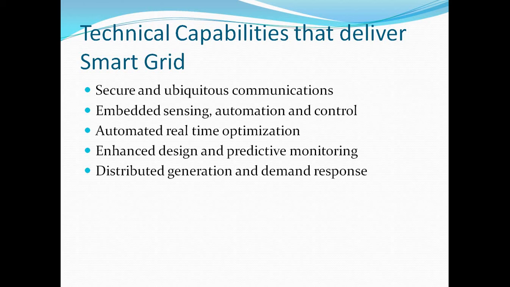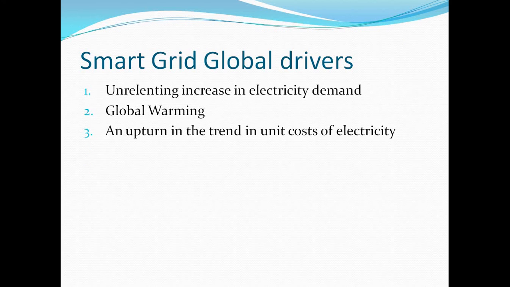Then we also require an enhanced design system and a predictive monitoring system. Then distributed generation and demand response are very important for the technical capability of the smart grid.